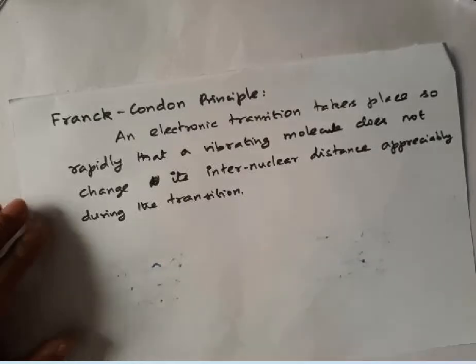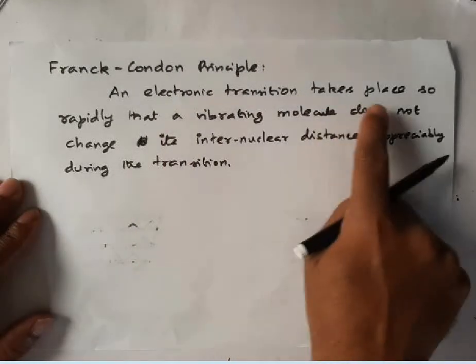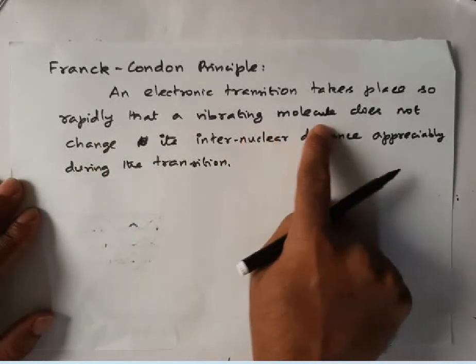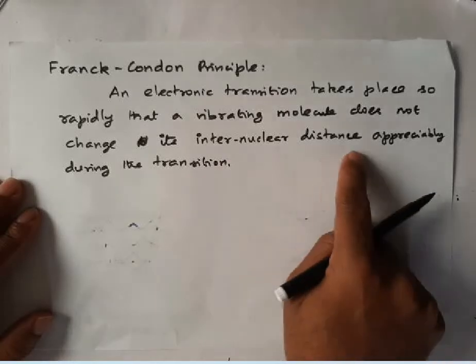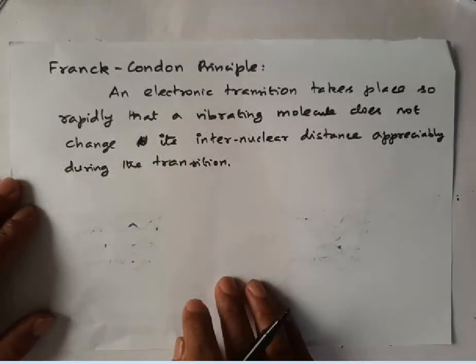It's a very, very important one. An electronic transition takes place so rapidly that a vibrating molecule does not change its internuclear distance appreciably during the transition.